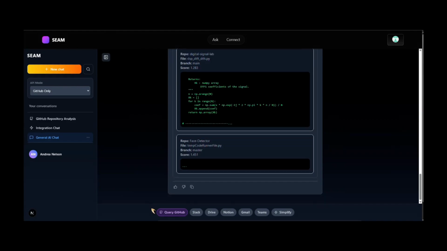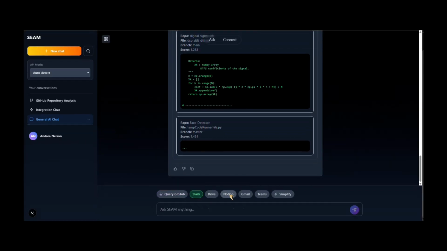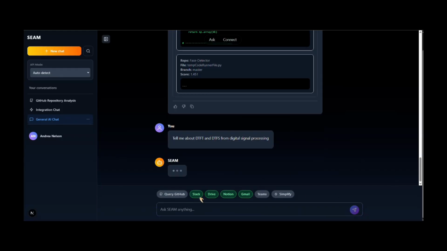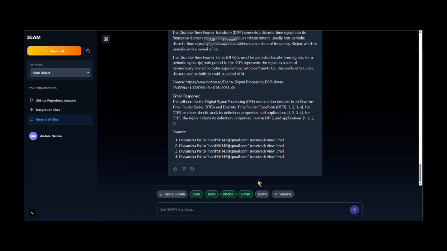Moving on to the other options such as Slack, Drive, Notion, Gmail, let's just ask, tell me about DTFT and DTFS from digital signal processing, and hit enter. Now it would go to all of these tools one by one, fetch all the records that it possesses, and return the summarized or the raw data, even with the citations with clickable links.